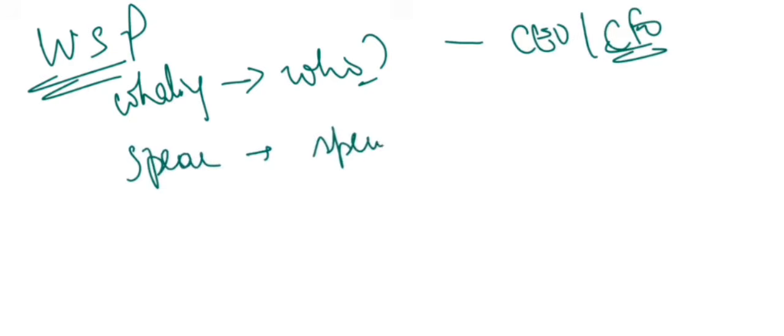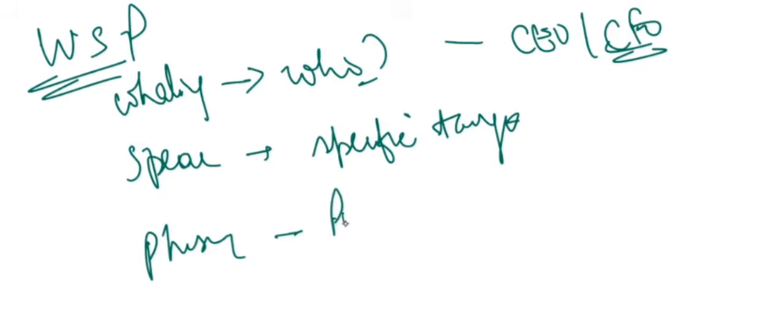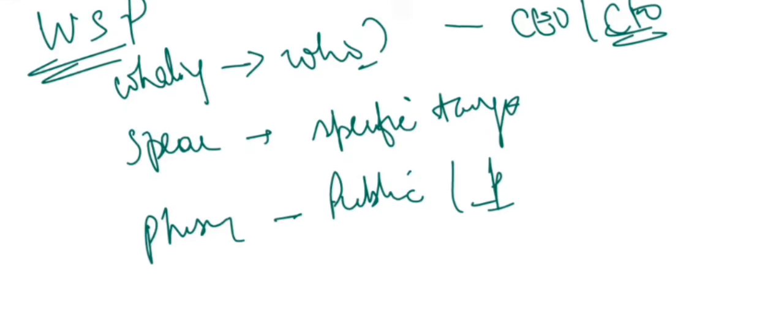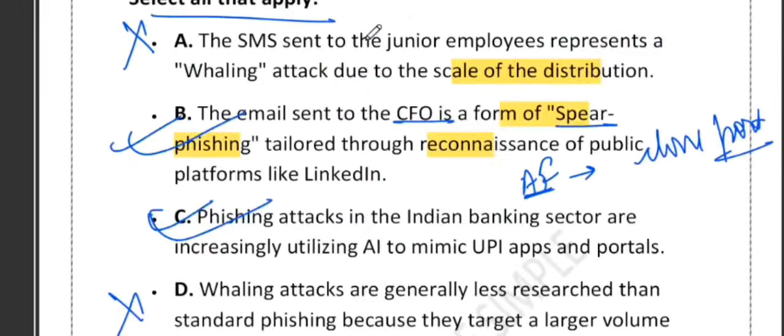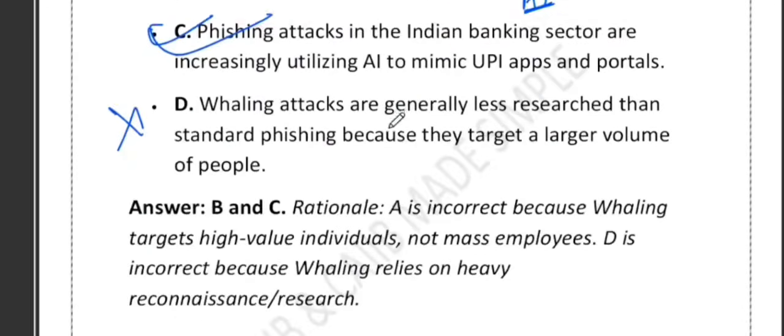P is for phishing, for public, meaning people in bulk. Phishing is a kind of mass attack. Spear phishing is a targeted, customized attack. Whaling is for top executives only. And AI-based phishing uses a fake portal. Now I think you will always remember these things, because I have given you the memory trick.